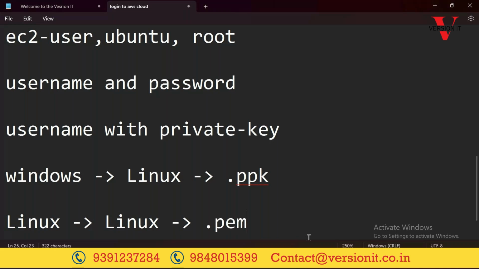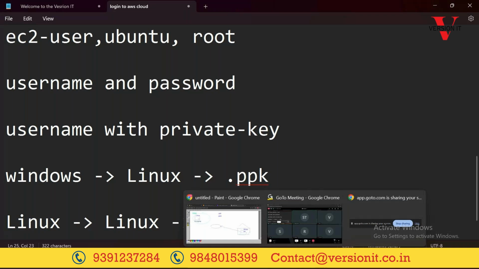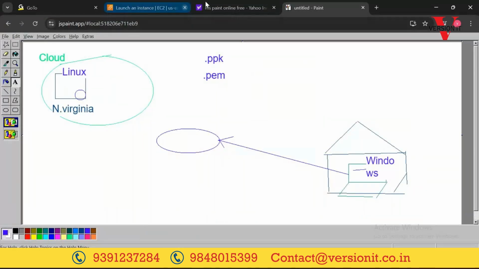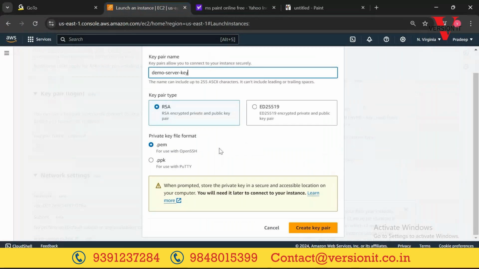Previously, years back, they used to provide only one extension, that is nothing but the .pem extension. So we used to convert .pem to .ppk at that time. Now they have simplified this and they are providing two different formats. Now you tell me, which version do we need to select for now? Why PPK?